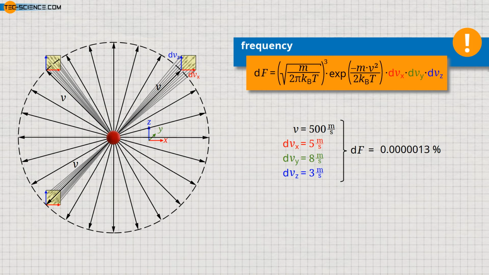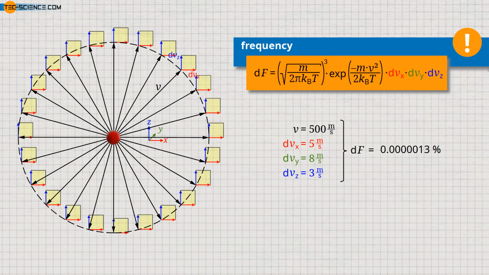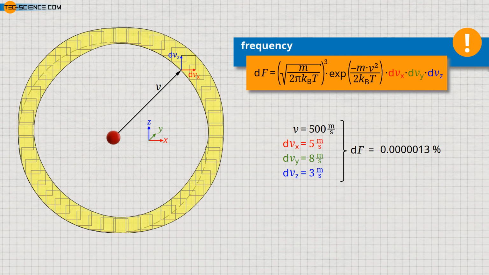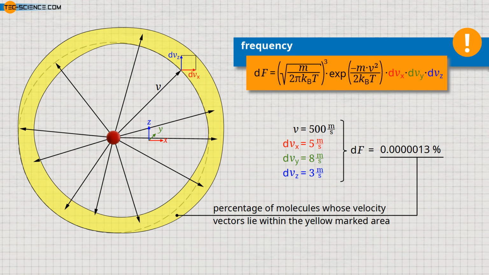All these vectors can vary within the specified limits. If we draw many more possible velocity ranges, we finally obtain an annulus within which the arrowheads of the velocity vectors may be located. Thus, the frequency calculated using the given formula refers to the percentage of molecules whose velocity vectors lie within the yellow marked range. The figure shows possible velocity vectors.